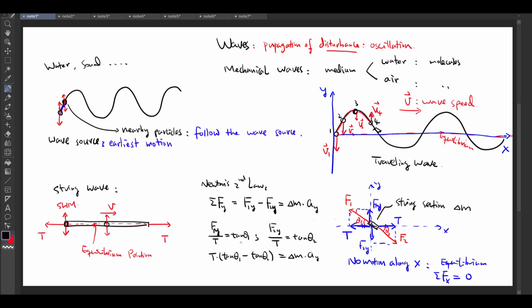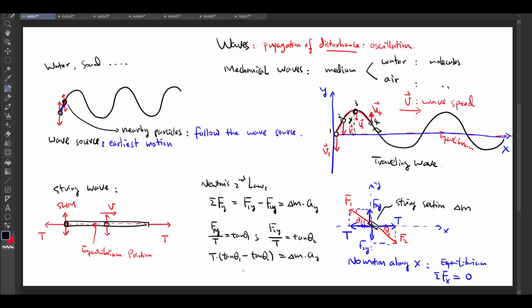Now our purpose here is to get an equation that contains the displacement y, for any point, and also the relation with the position x, and also the time. So we want to do something here for the two tangent angles.